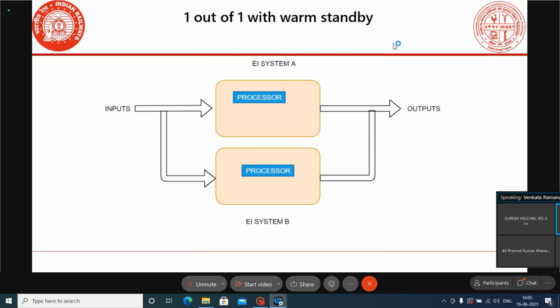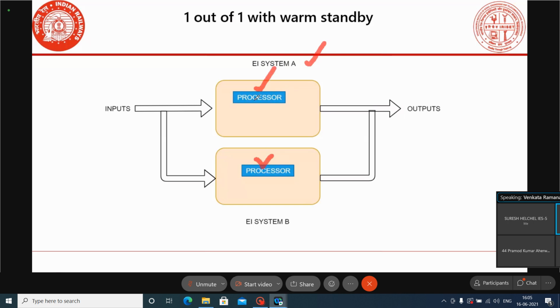There is no communication between the online system and the offline system. Normally, communication will be there between the online system and the offline system. In hot standby, communication will be there; in warm standby, there will be no communication. By seeing this itself, we can say that this is the warm standby arrangement.